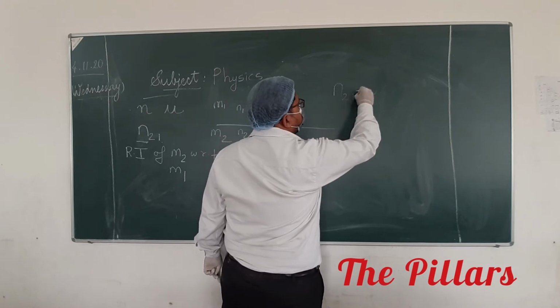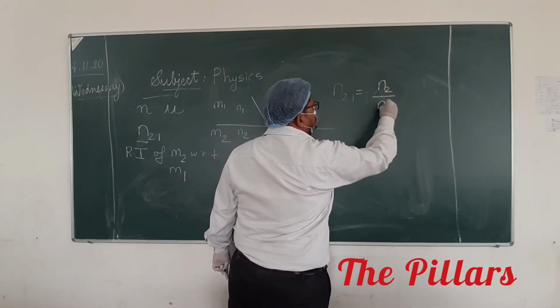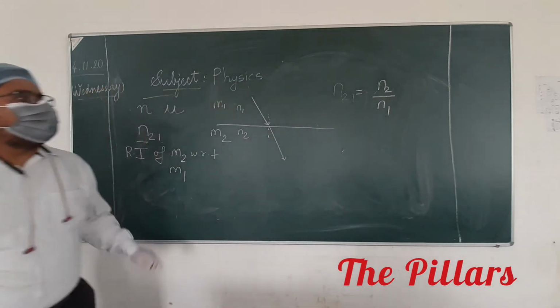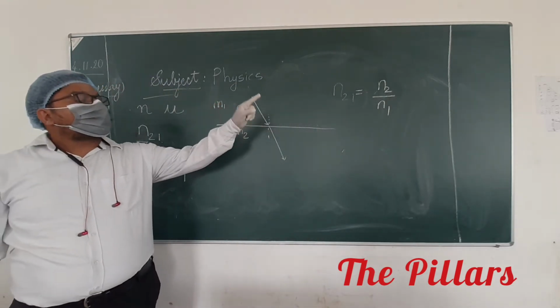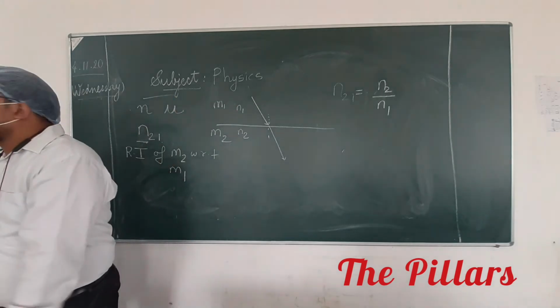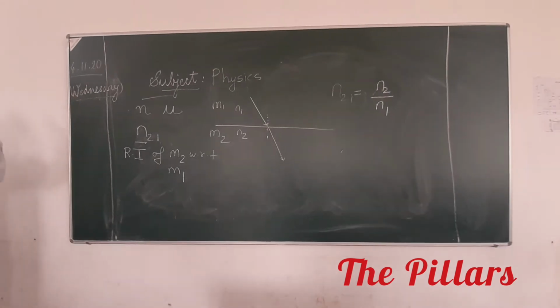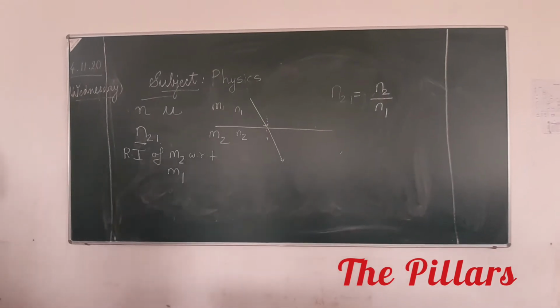N21 is also written as N2 upon N1. That is, N21 is equal to the absolute refractive index of medium 2 upon the absolute refractive index of medium 1. This point is clear to everybody?